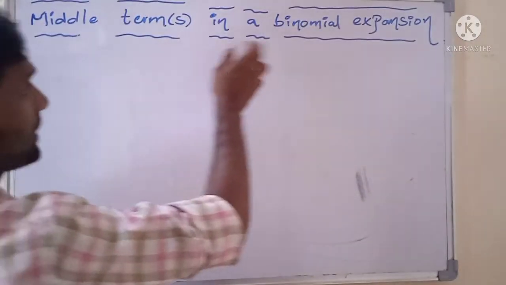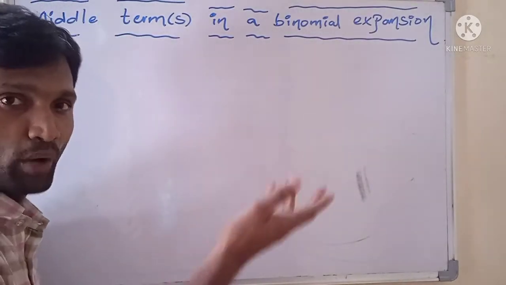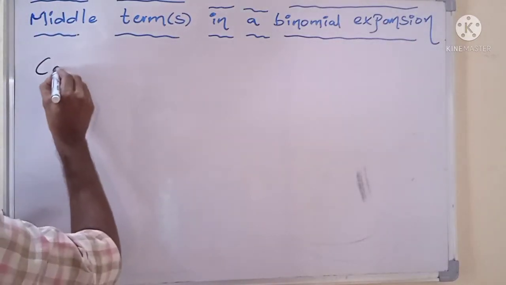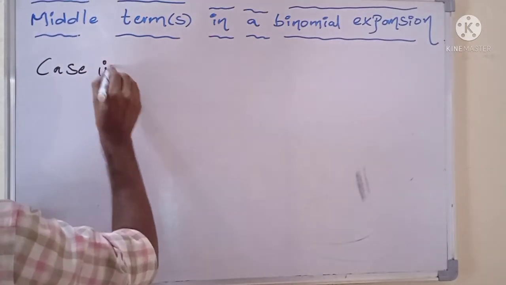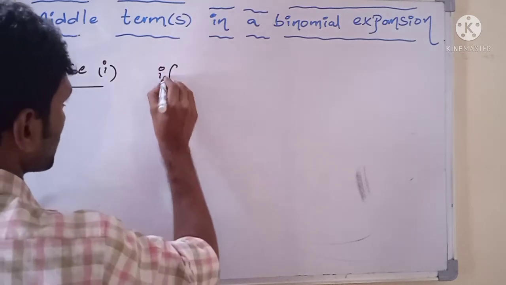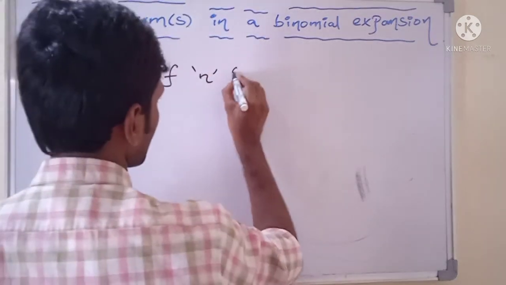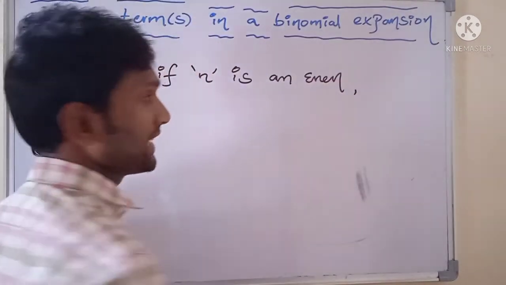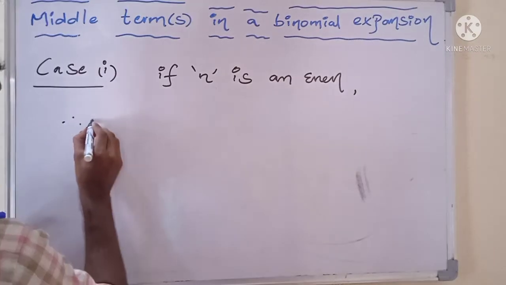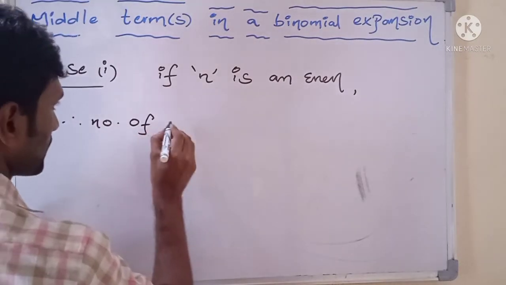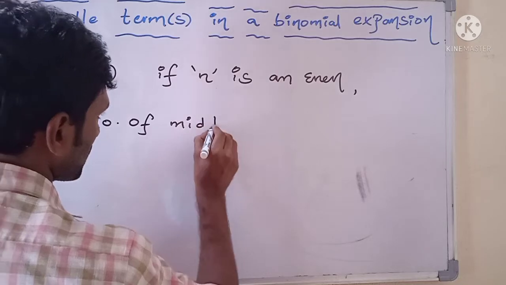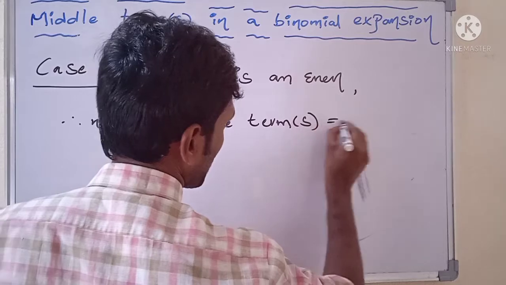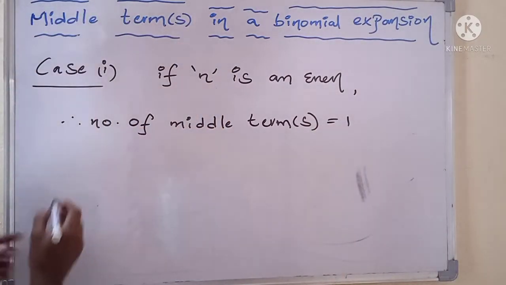Say this one. Under the concept of middle terms in a binomial expansion, there we have two cases. The first case is like this. Case 1. If n is an even number, therefore number of middle terms equals to 1.